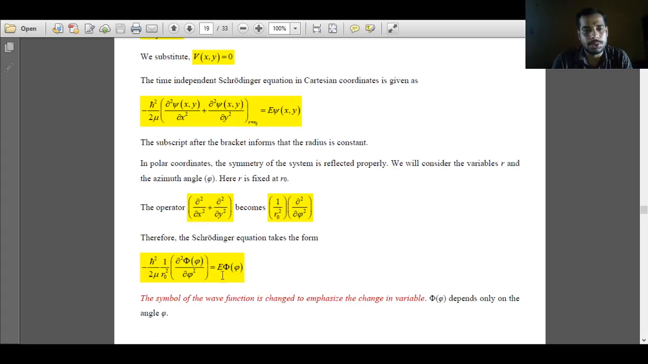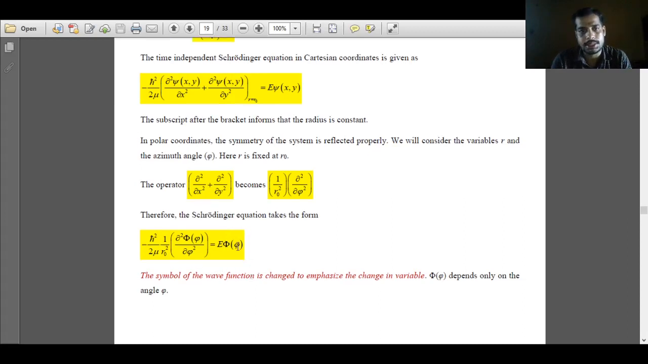Similarly, when this kinetic energy operator acts on the eigenfunction phi, it will give an energy eigenvalue multiplied with the same eigenfunction. So this is all about the time independent Schrodinger equation in polar coordinates. When this equation is solved, we'll get the energy eigenvalues.